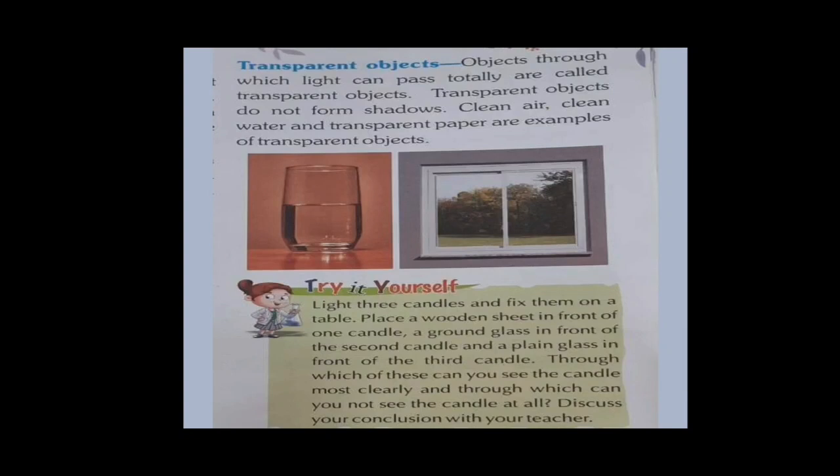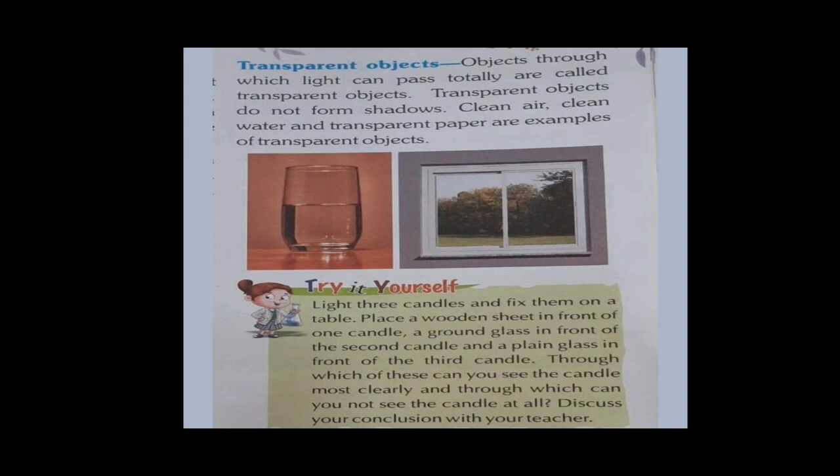Next type of object is transparent object. Objects through which light can pass totally are called transparent objects, which allow the whole amount of light to pass through them.